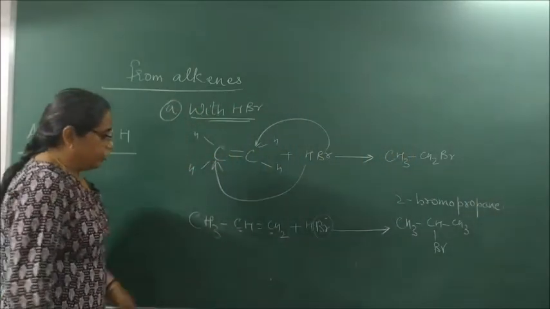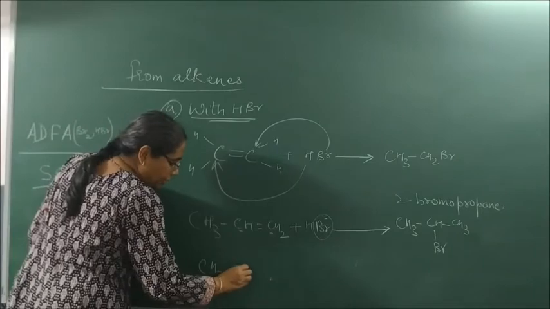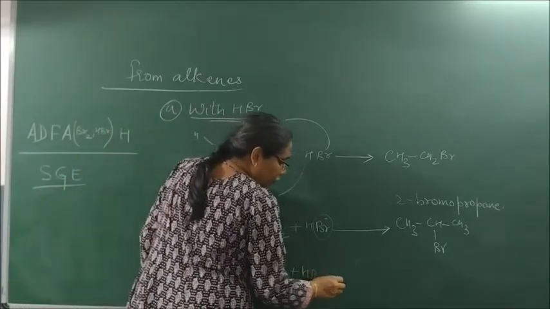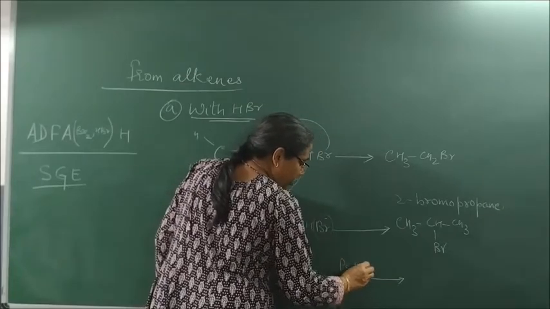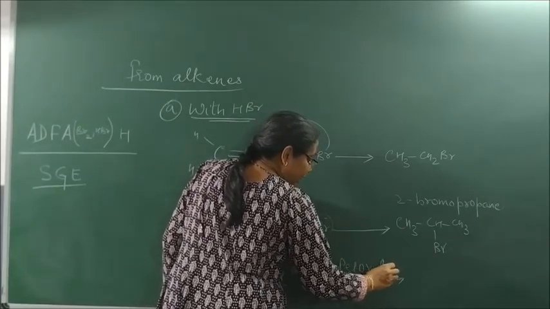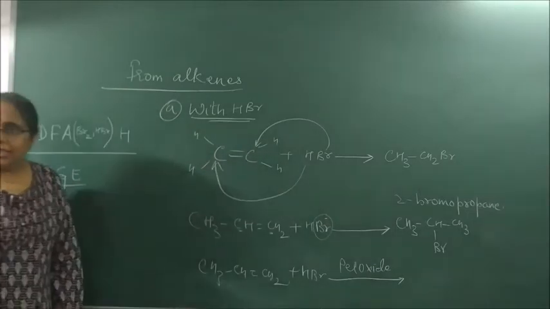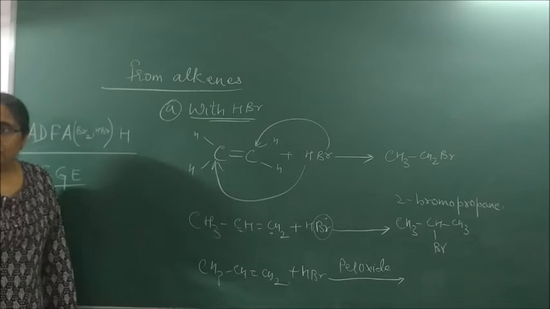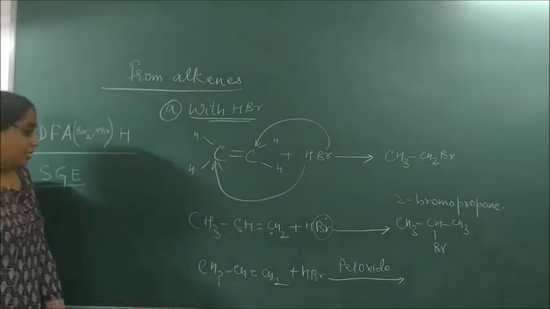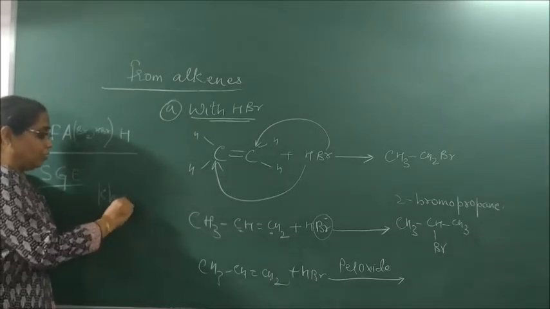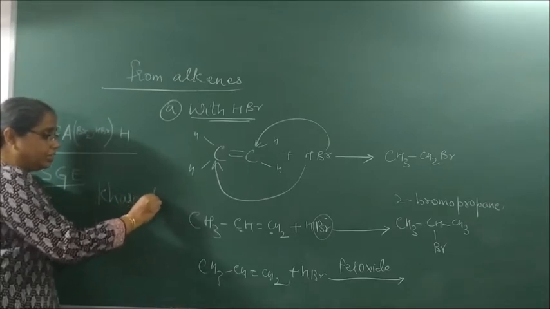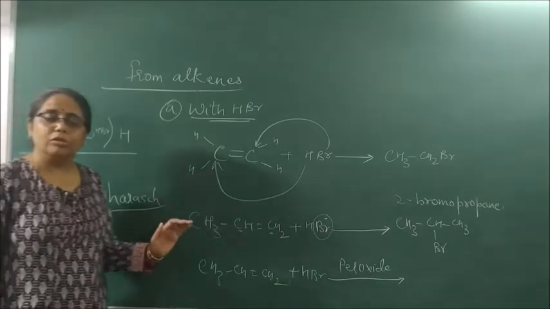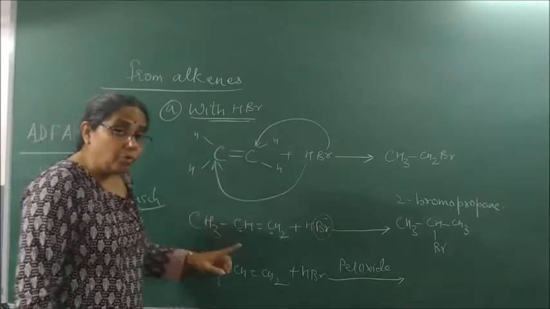But the same reaction, when done in the presence of peroxide, follows the anti-Markovnikov rule. This anti-Markovnikov rule is also called the Kharasch effect. What will it say?